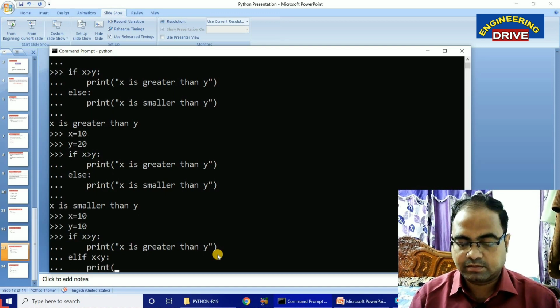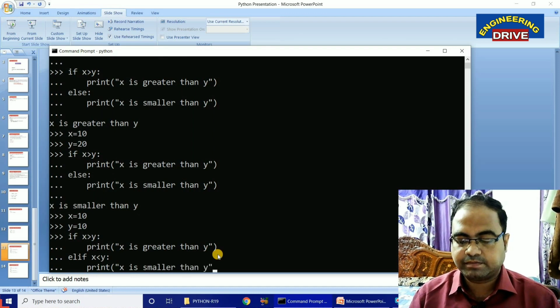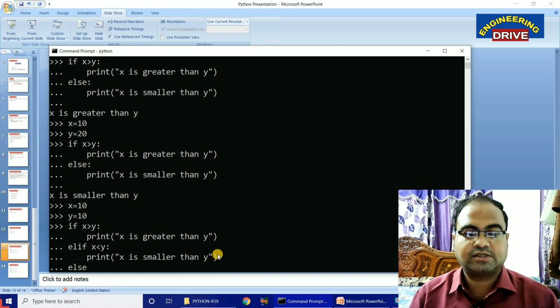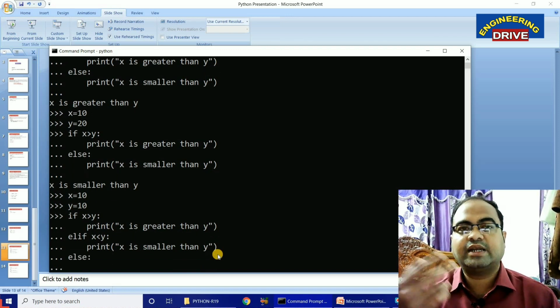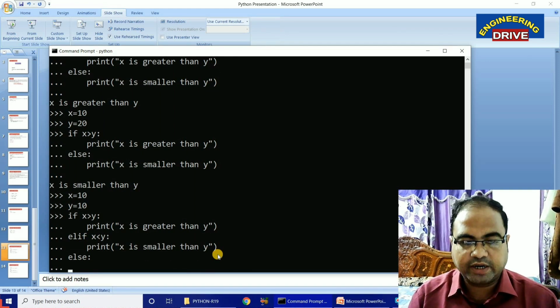Print "x is smaller than y". Next, here else colon. Now the last statement, the third conditional statement which you want to write, you can write here. Print "x and y are equal".